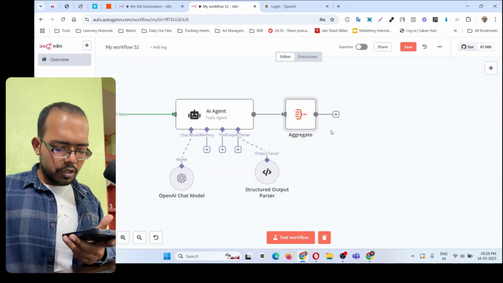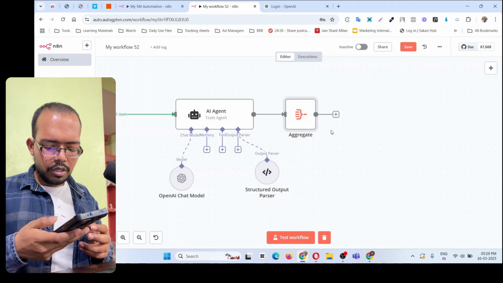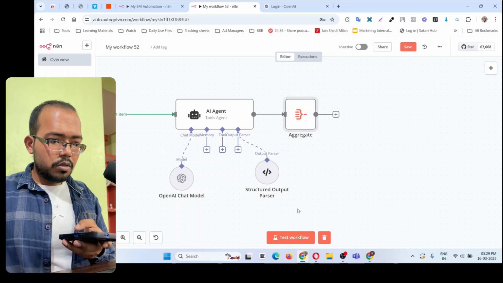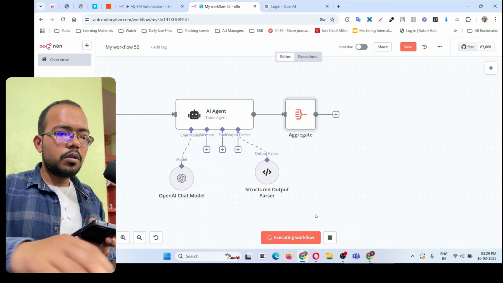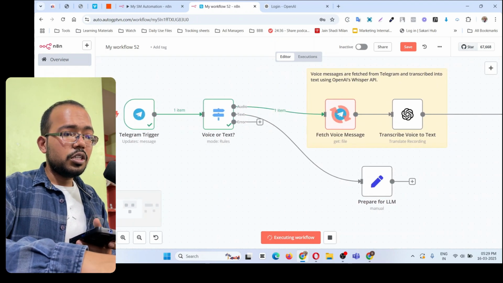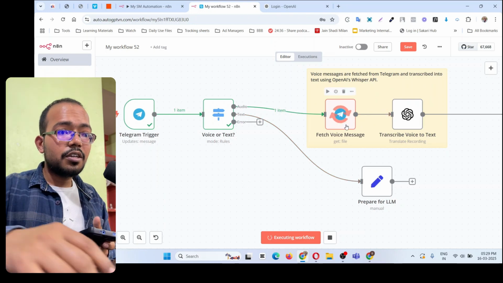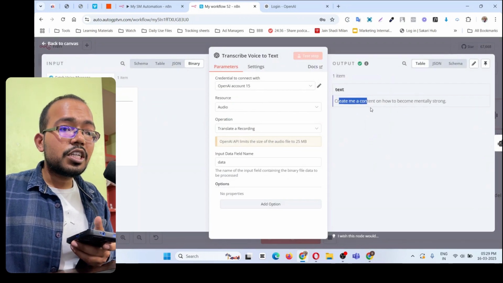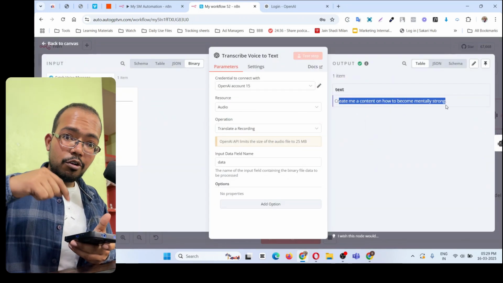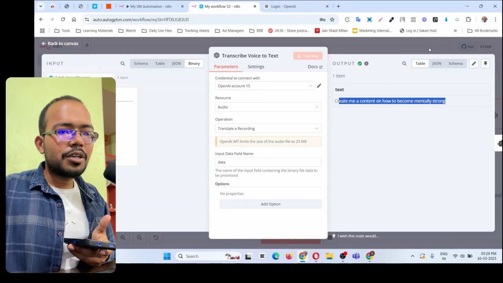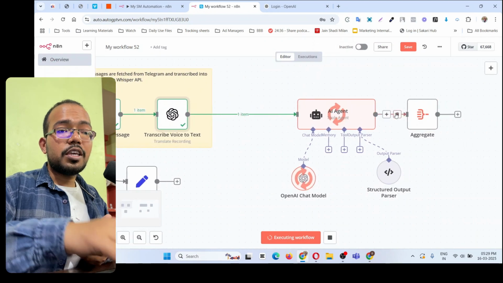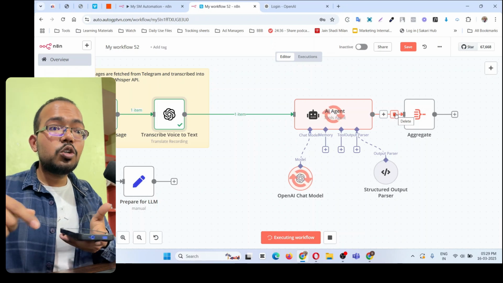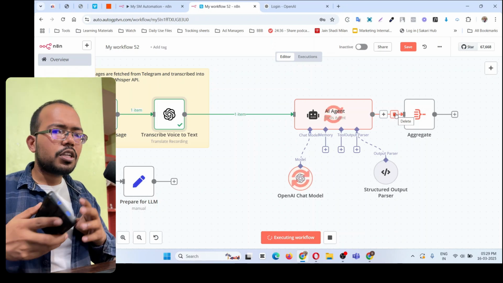That's it. Now I'm going to give it a voice input. Create me a content on how to become mentally strong. Okay, so let's see. You see it already passed the content. It is now functioning and processing. So we already converted the voice to text. Let's see: create me a content on how to become mentally strong, what I recorded just in front of you. Now it is processing over here. So the AI agent is basically converting the voice message, which was converted into text, into the social media content.